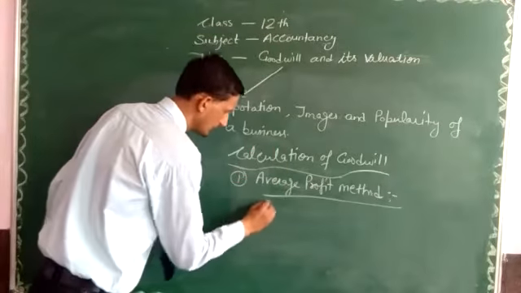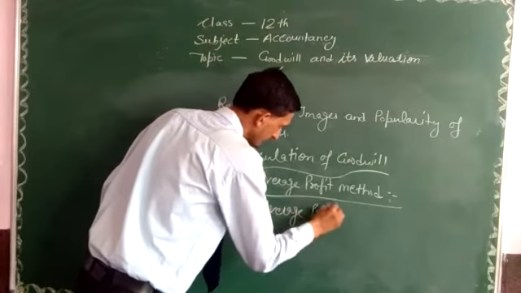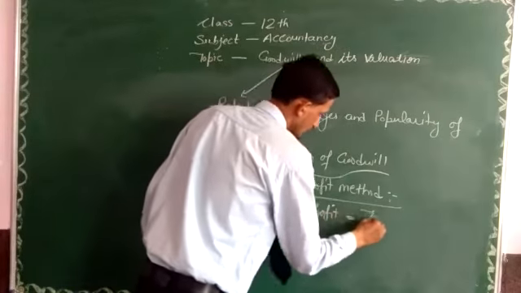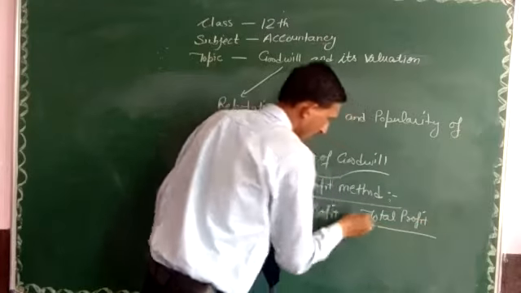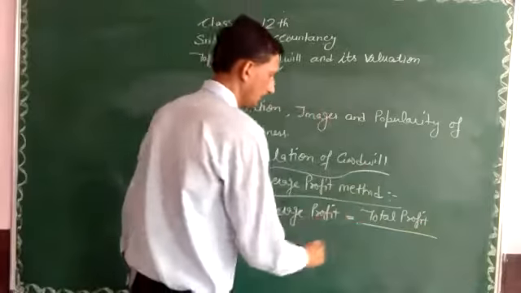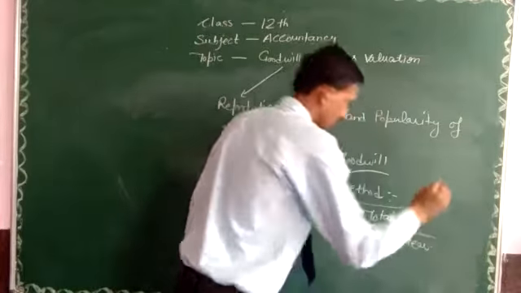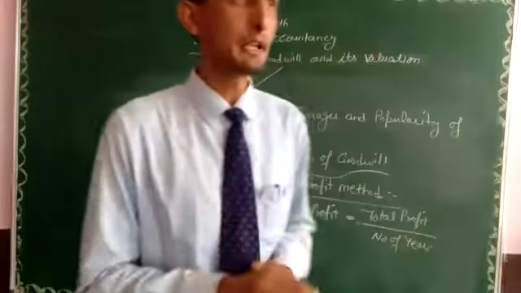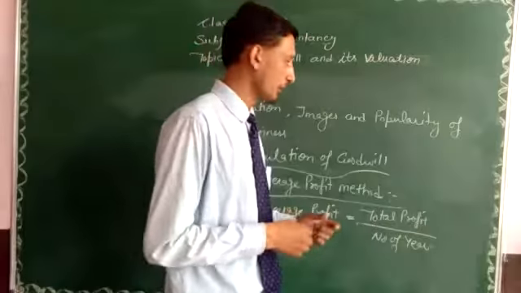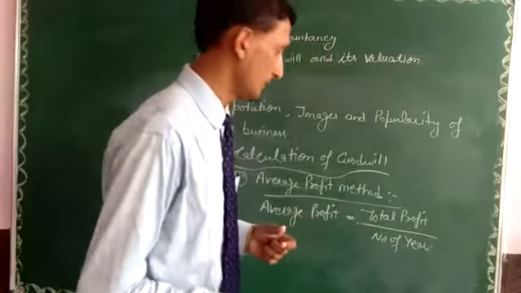How can we calculate it? Average profit is equal to total profit divided by number of years. So we calculate how much profit was earned in 4 or 5 years and divide by the number of years, meaning 4 or 5. Then we can easily calculate the value of average profit.